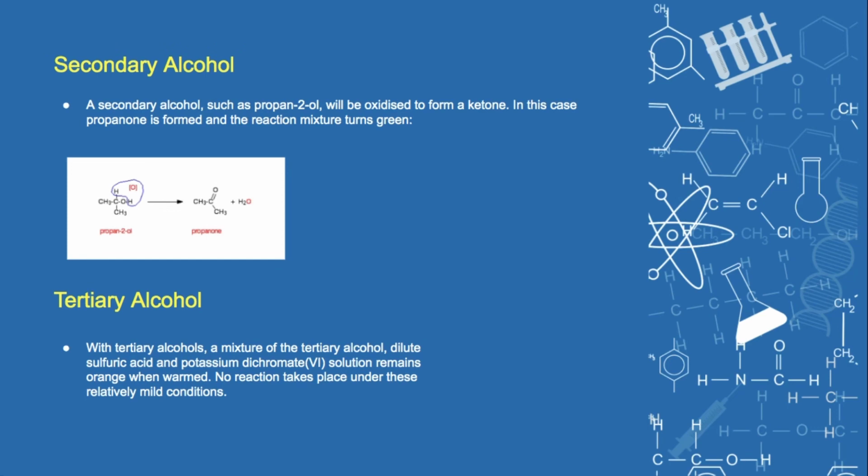A secondary alcohol, such as propan-2-ol, will be oxidized to form a ketone. In this case, propanone is formed and the reaction mixture turns green. Tertiary alcohol: with a mixture of the tertiary alcohol, dilute sulfuric acid, and potassium dichromate, the solution remains orange when warmed. No reaction takes place under these relatively mild conditions.